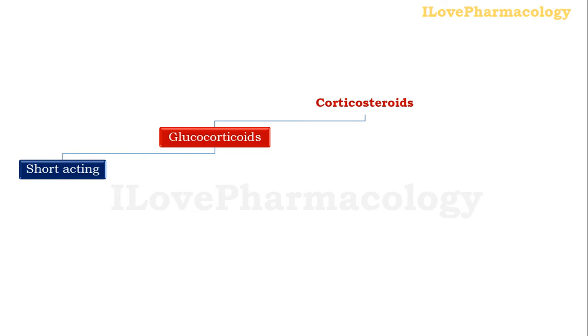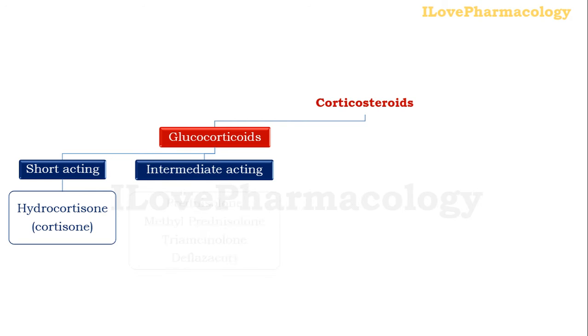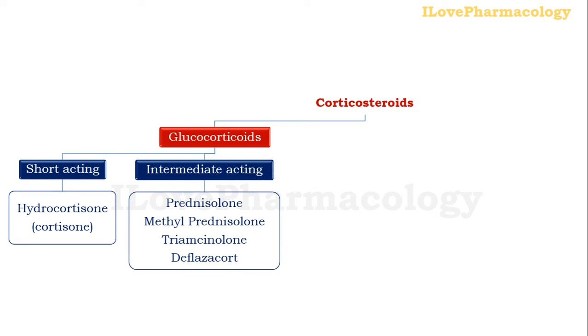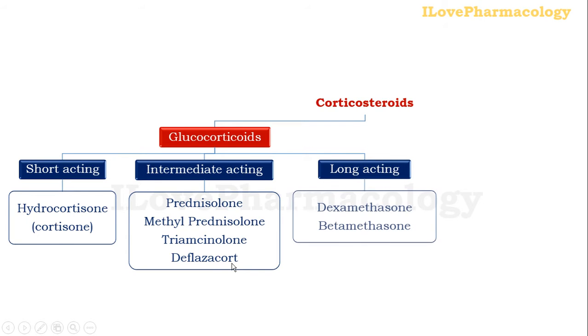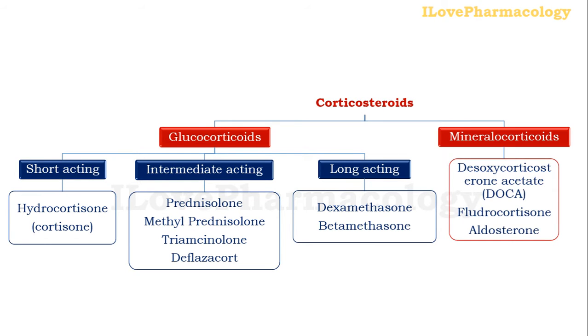In the glucocorticoids, they are again divided into short acting, example hydrocortisone or cortisone; intermediate acting, example prednisolone, methylprednisolone, triamcinolone and deflazacort; and in the long acting we have dexamethasone and betamethasone. Coming to the mineralocorticoids, under mineralocorticoids we have desoxycorticosterone acetate or DOCA, fludrocortisone and aldosterone.